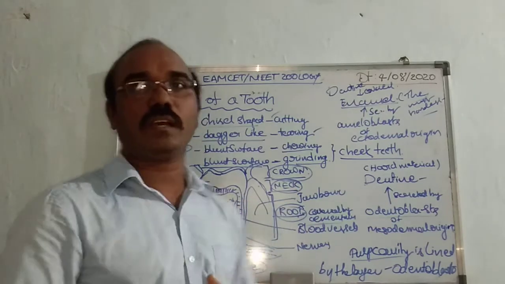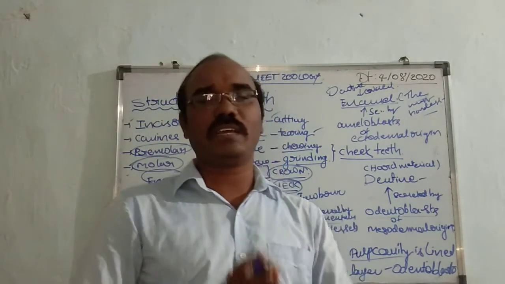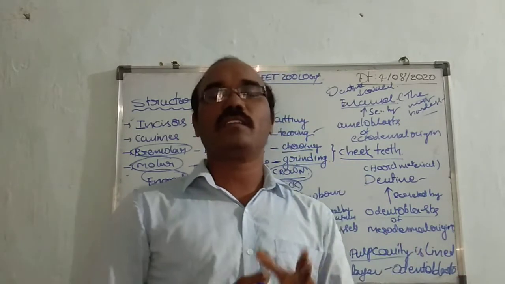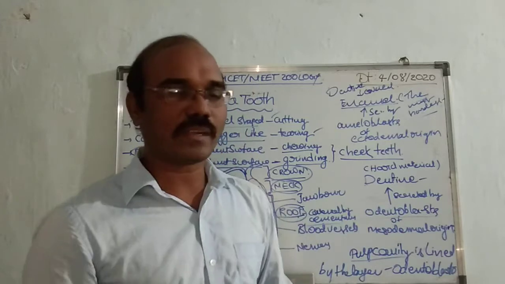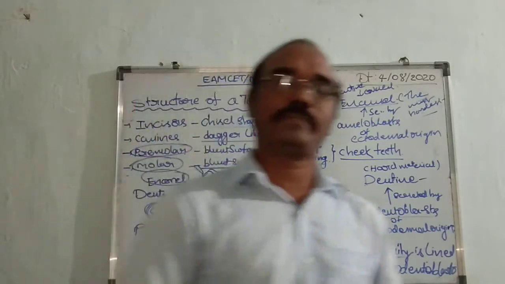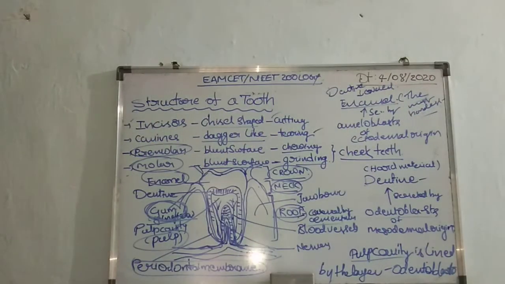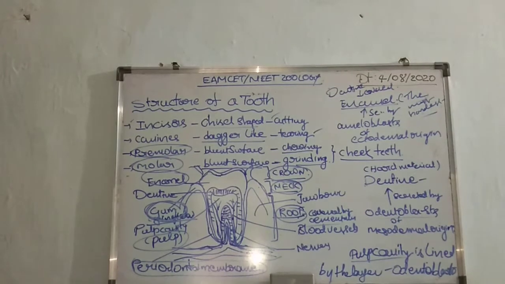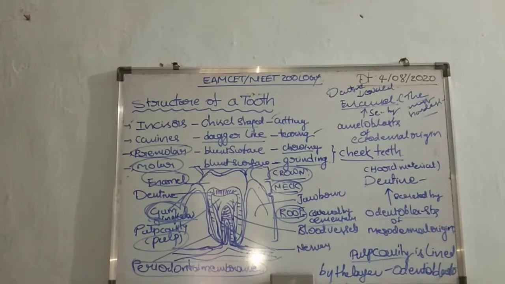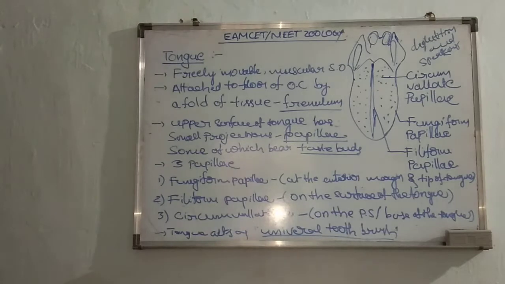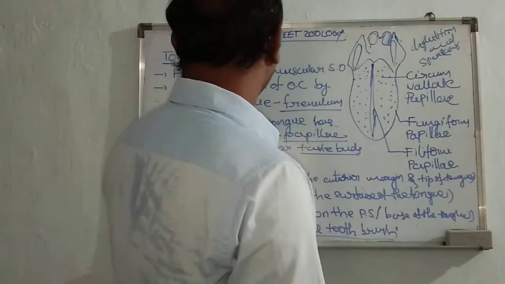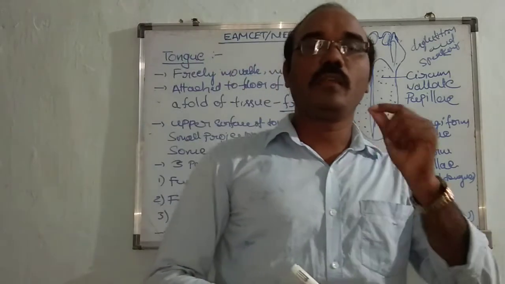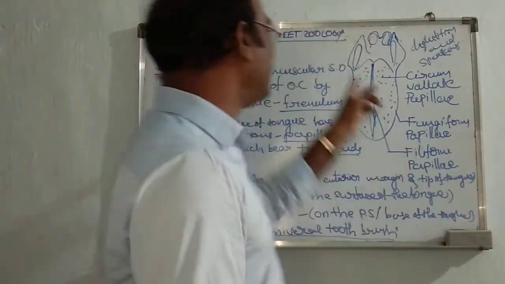Then coming to the tongue, it is a muscular part. Different kinds of papillae are found on the surface of the tongue. We have to see what kind of papillae are present. The tongue is a freely movable muscular sense organ.